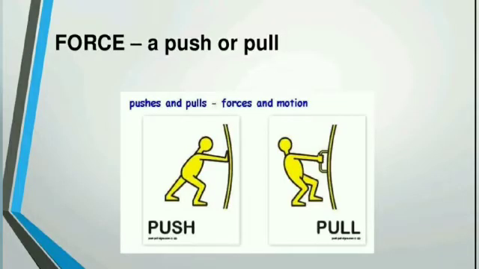So let us go with some examples. See here a person is pushing some object, and here he is pulling some object. So let us see what is push and what is pull. Forcing an object forward is known as push. In the first picture, he is pushing the object away from himself. What is meant by pull? Forcing an object backwards is known as pull. In the second picture, he is pulling the object towards himself.